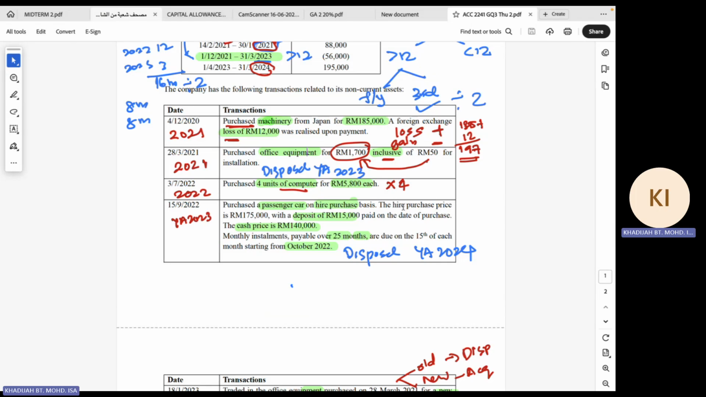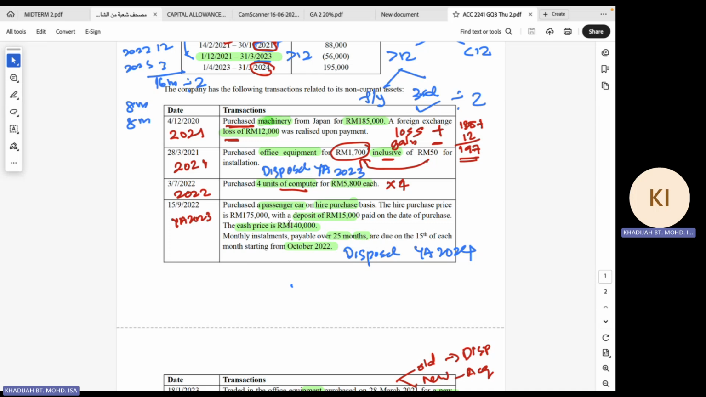We are not looking at the hire purchase price. We are looking at the cash price, which is 140,000. So careful. The cash price is 140, which is below 150,000. So when it's below 150,000, the qualifying expenditure is restricted to 100,000 ringgit. So it means that the QE that we can allow is not 140, but only 100,000.